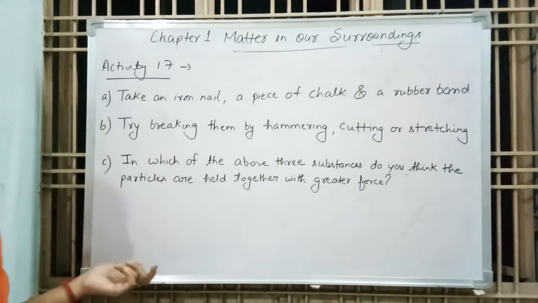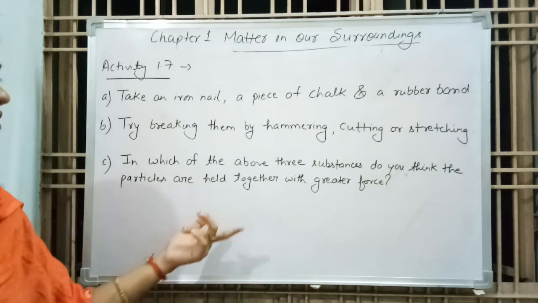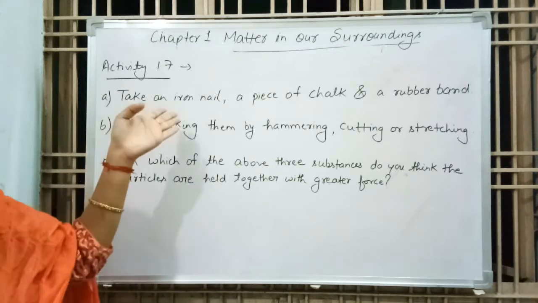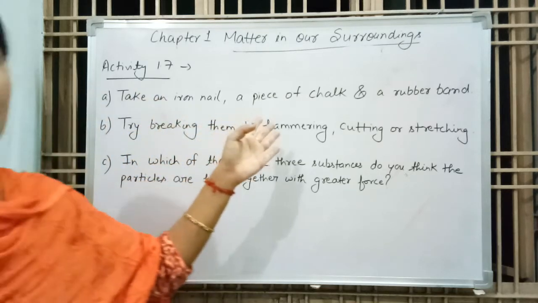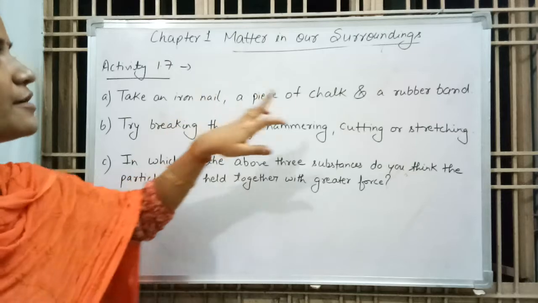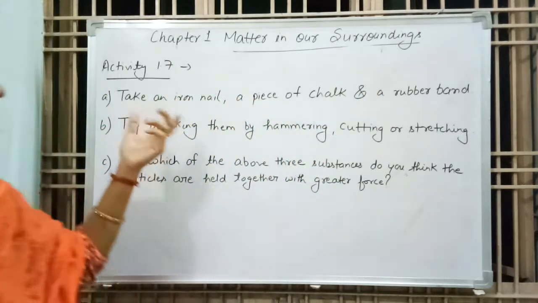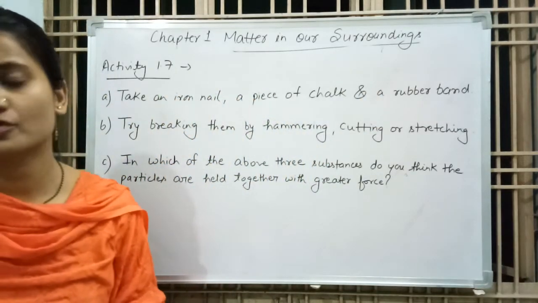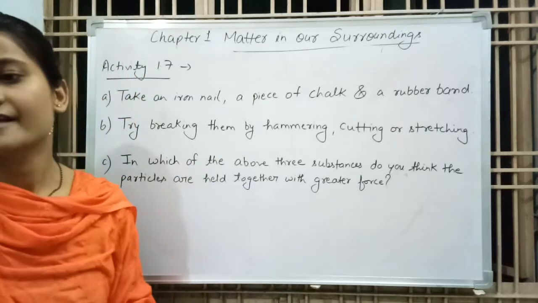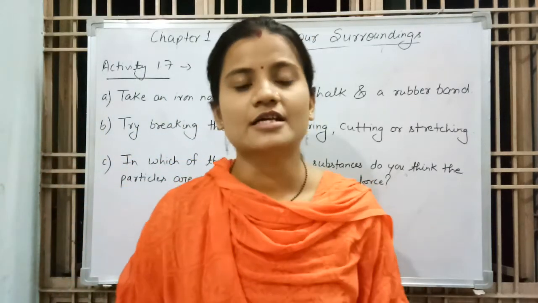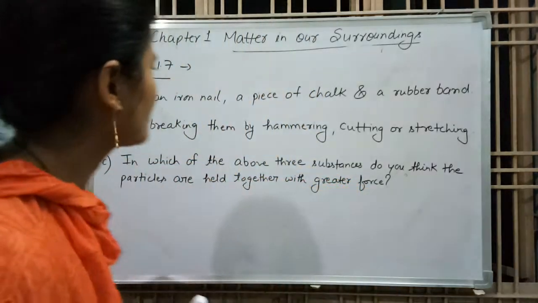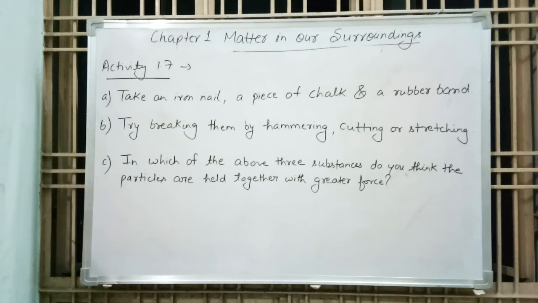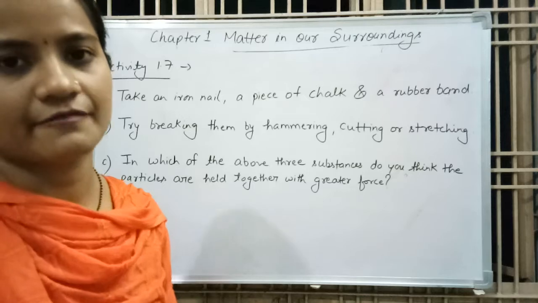In which of the above three substances do you think the particles are held together with greater force? Which substance is stronger: iron nail, piece of chalk or rubber band? So we can say that iron nail is stronger. The answer is that iron nail did not break, thus its particles of iron are held together with greater force. Why is the iron nail not broken by hammering, cutting or stretching? Because particles of iron are held together with greater force.